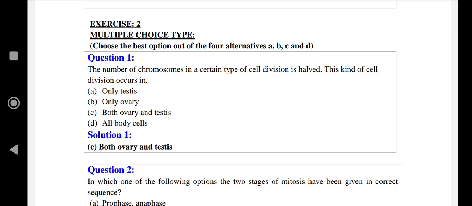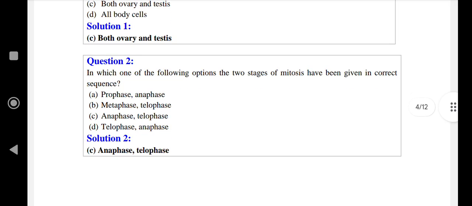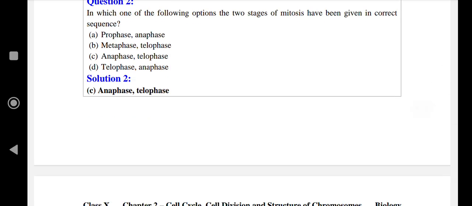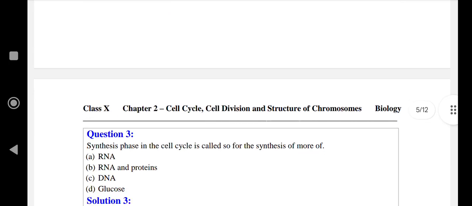The number of chromosomes in a certain type of cell division is halved. This kind of cell division occurs in both ovary and testes. Question number 2. In which one of the following options are the two stages of mitosis given in correct sequence? The anaphase and the telophase. Answer is anaphase and telophase.